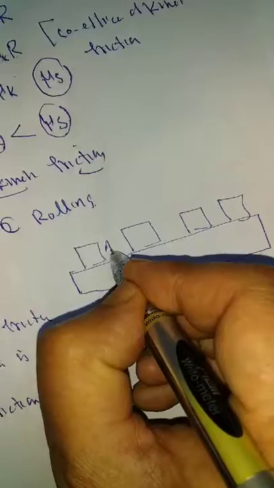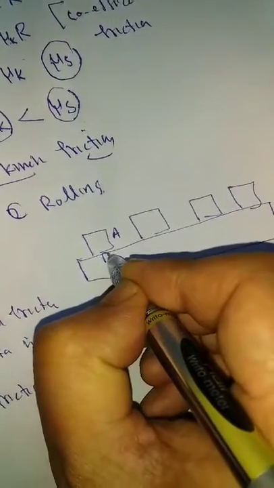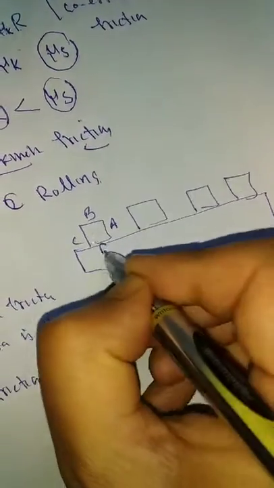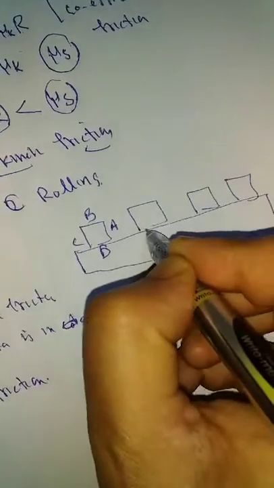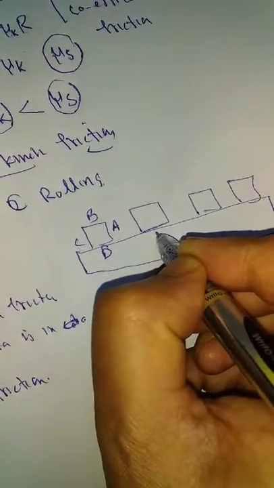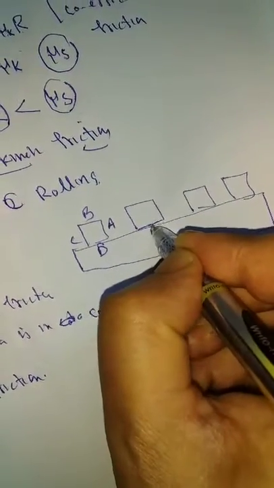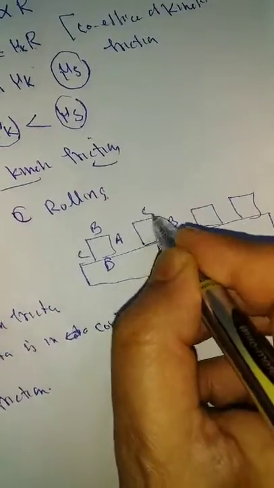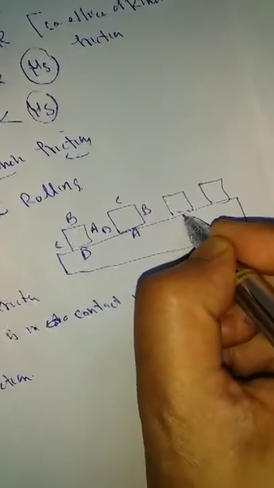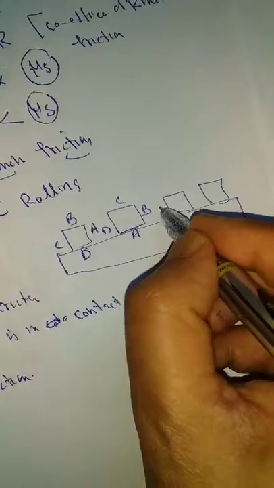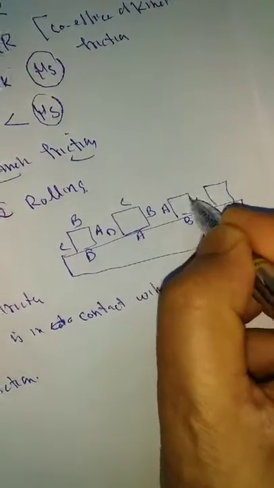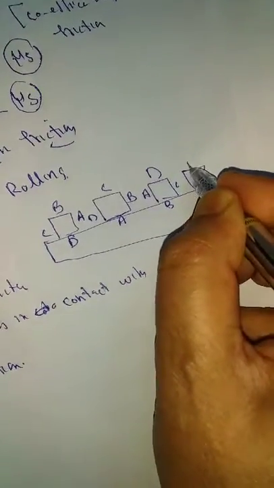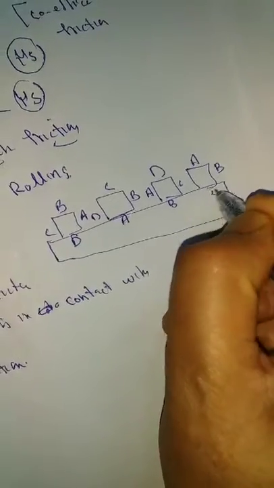Suppose this is A, B, C and D. Here it becomes A, B, C and D. Here it becomes A, B, C and D. Here it becomes A, B, C and D.